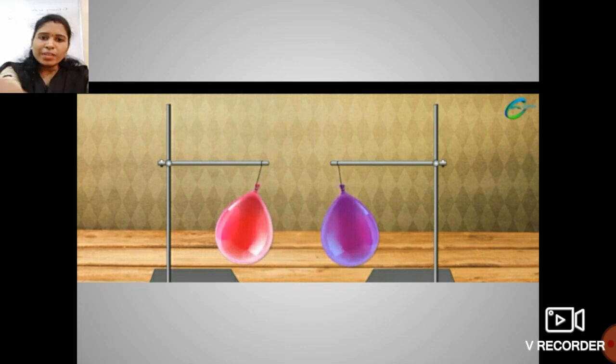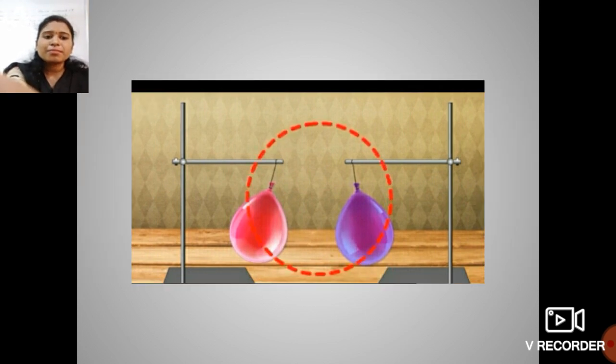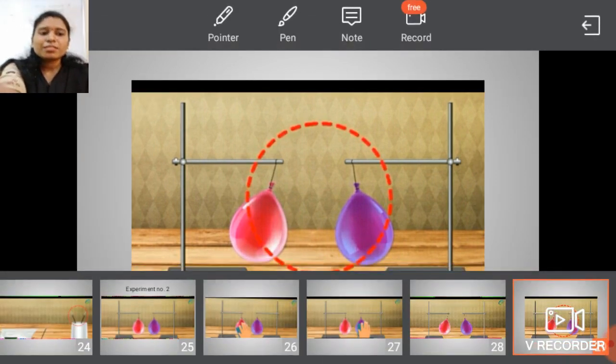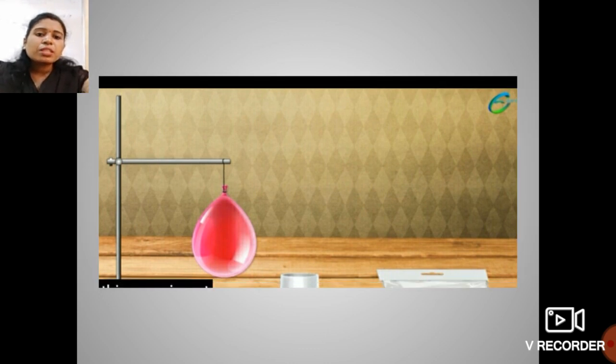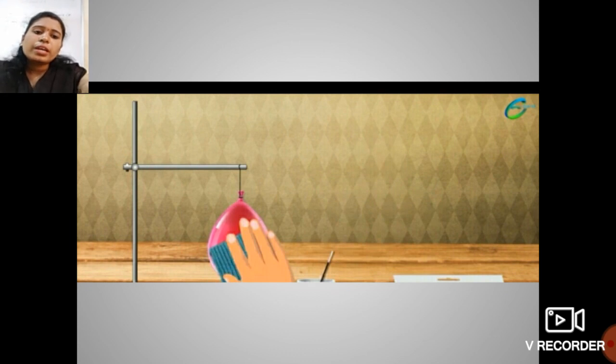Okay. Now students, let's proceed to the third phase of this experiment. See over here, what you have to do is rub a refill on this polythene and place it in the tumbler.